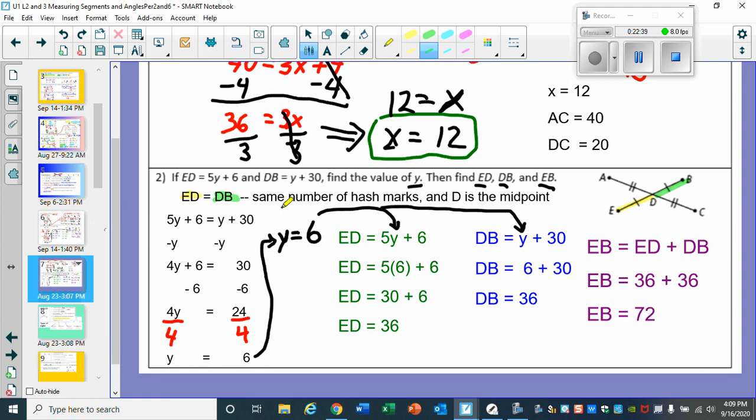So ED and DB, I'm going to use a different color for all of them. ED, I'm going to mark in green. And then DB, I'm going to mark in blue.